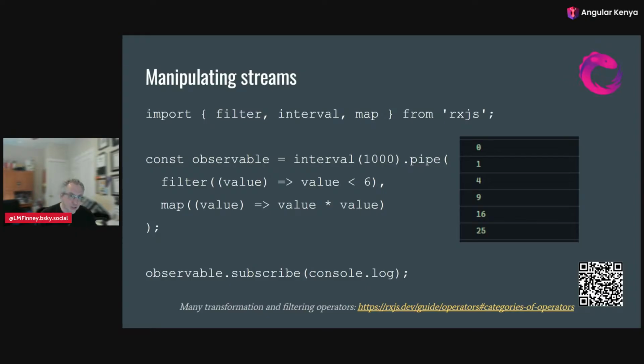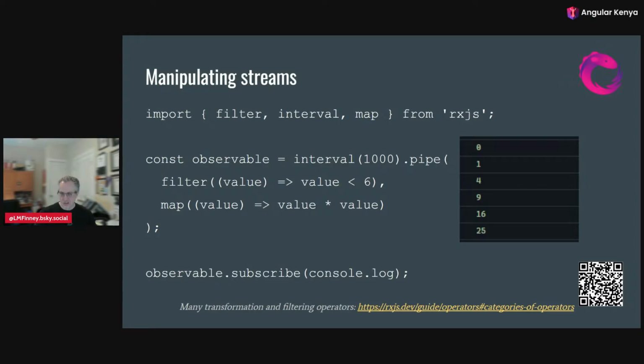Other thing of interest. This is a difference from native observables. With native observables, it looks more like an array where it would just be interval dot filter dot map. So the chaining structure is different. And this has to go into tree shaking and a lot of different things. But when they control the language, they can do more than RxJS can do from the outside. So in RxJS, we chain them with commas. The native observables, they chain them with dots.